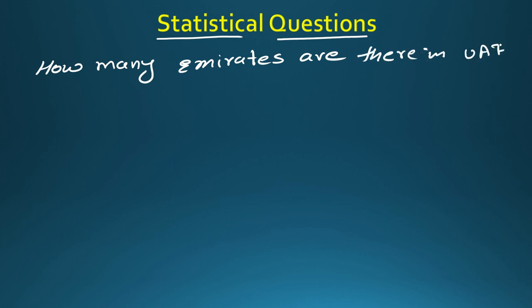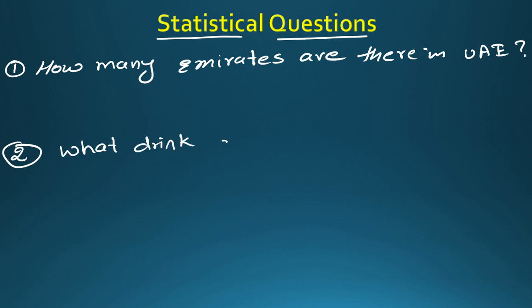Okay, this is one question. And question number two is what drink do you like most?